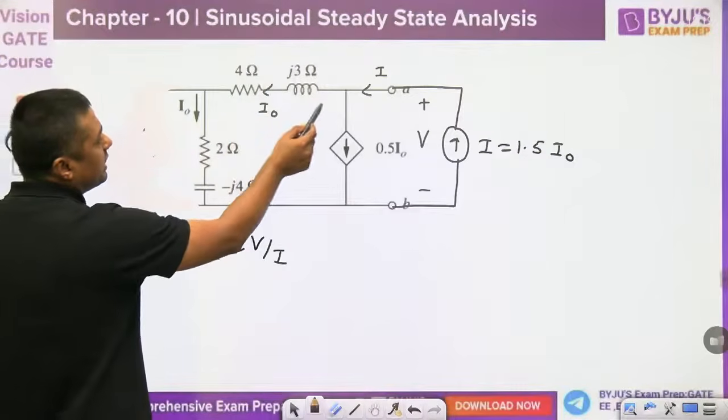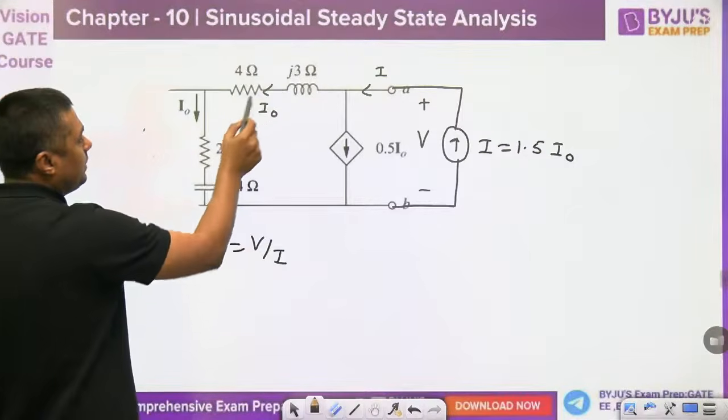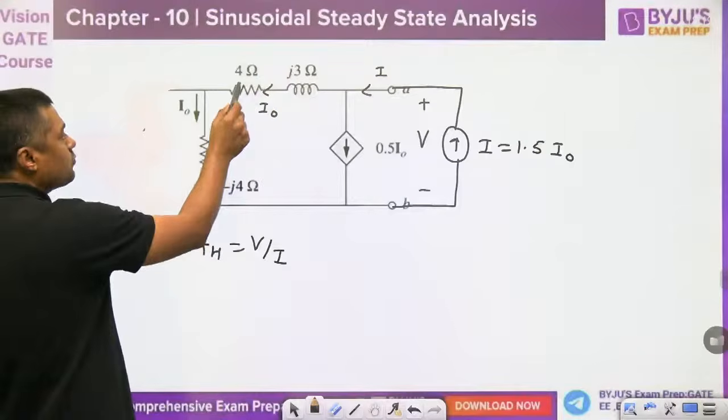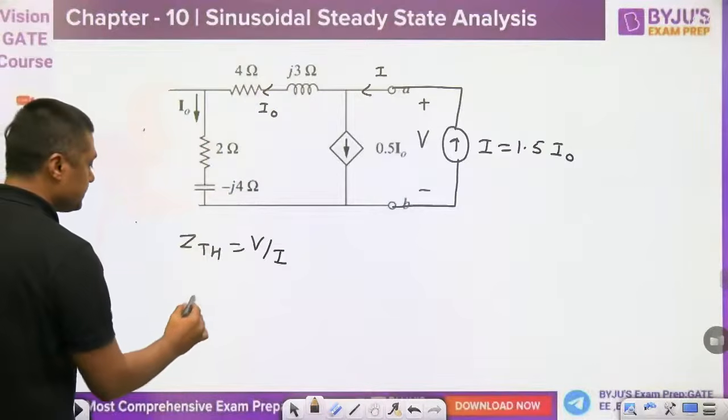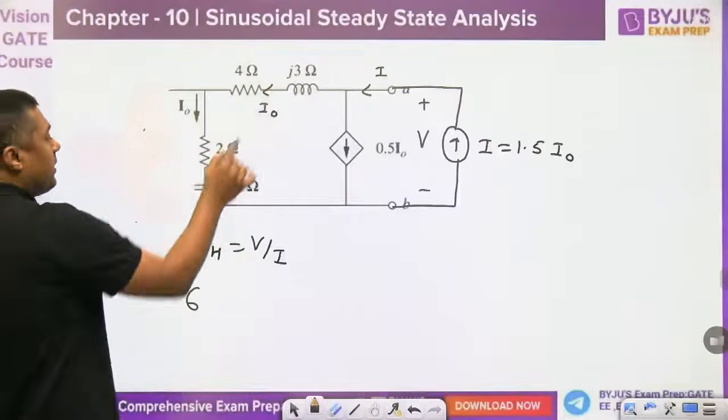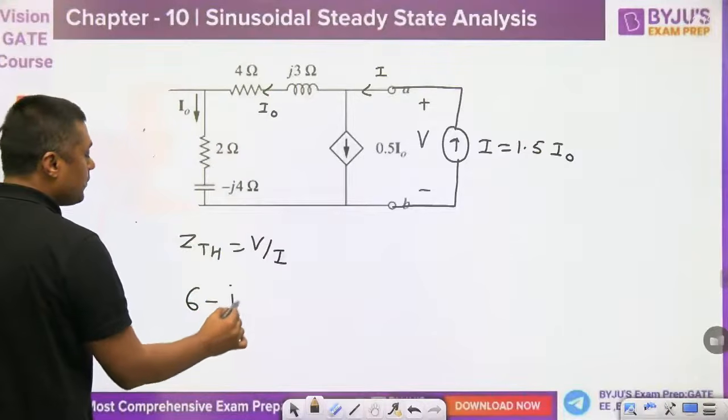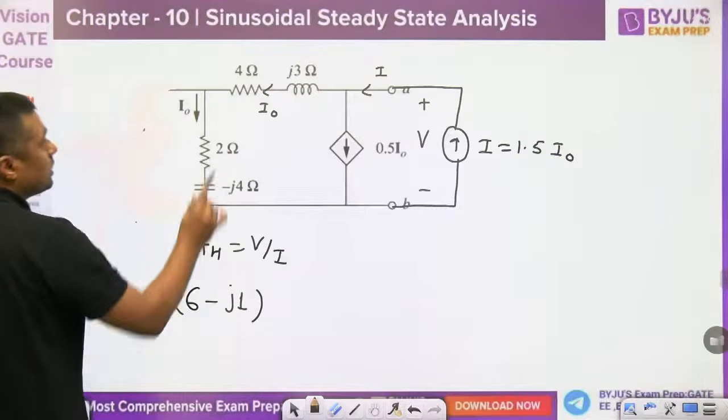So you can write a KVL: 4 plus j3, and already you can add all these: 4 plus 2 is 6. j3 minus j4 will become minus j1. Check my calculation.